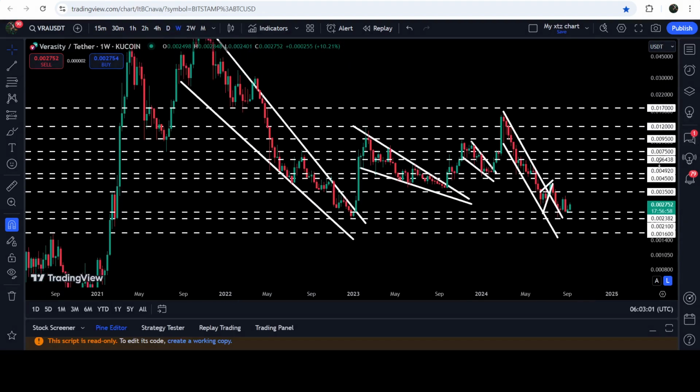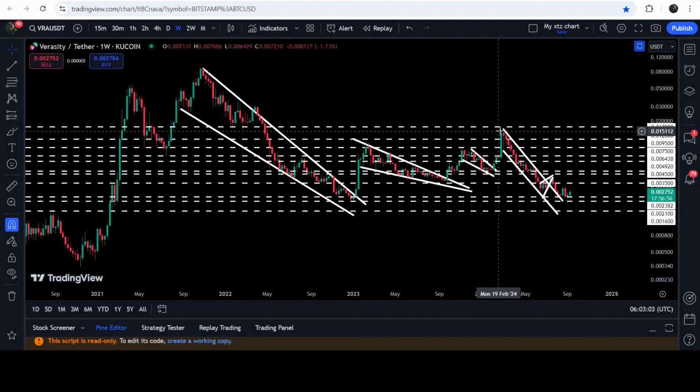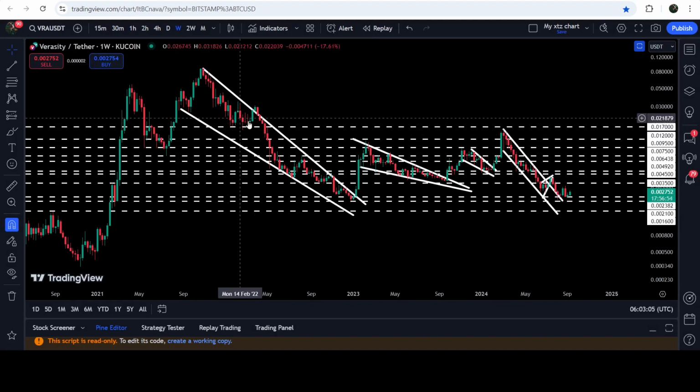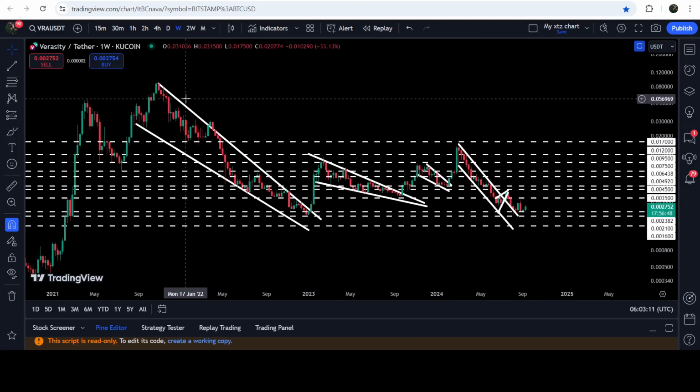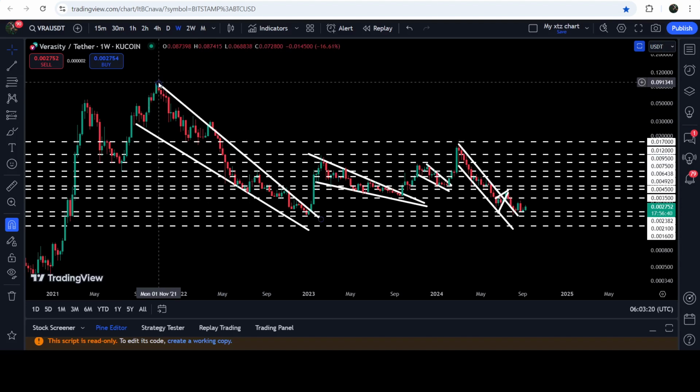If we take a look at the 7 days time frame chart, then you can see that this 1.7 cents has been previously working as a very strong support here for a few weeks, and therefore now it can work as a strong resistance. Now on the 7 days time frame chart, you can see that we have already broken out this very big and long-term falling wedge pattern, and the price did not yet hit the target for the breakout from this wedge. And that long-term target can be here at the top of the wedge, somewhere between 9 cents to 10 cents.